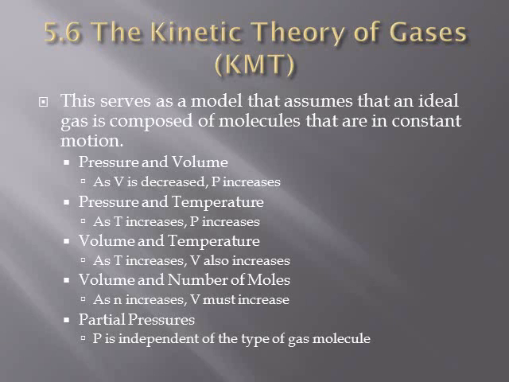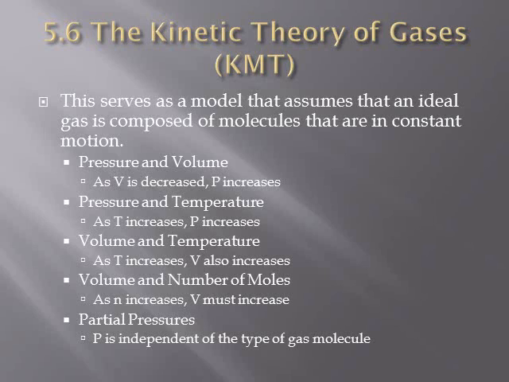The next relationship is between pressure and temperature, where V is held constant. As T increases, P increases. The increase in T causes an increase in average kinetic energy. Molecules moving faster collide with the walls of the container more frequently and with greater force. The third relationship is between volume and temperature when P is held constant. As T increases, V also increases. Increased T creates more frequent, more forceful collisions. V must increase proportionally to increase the surface area and maintain P.